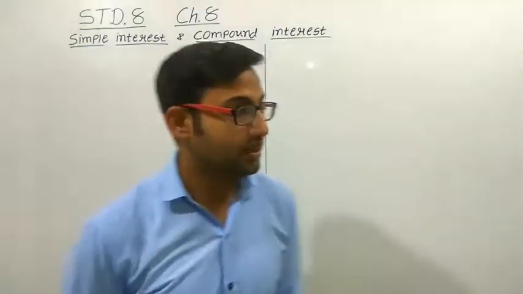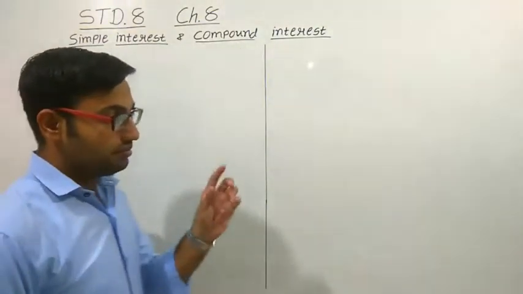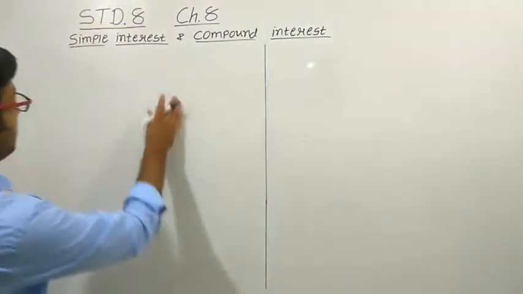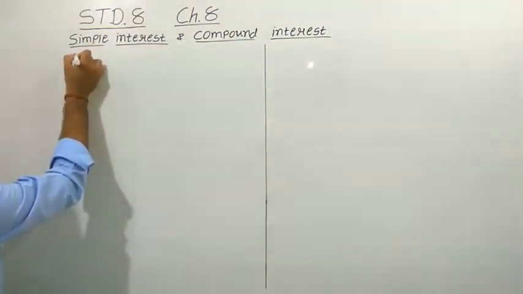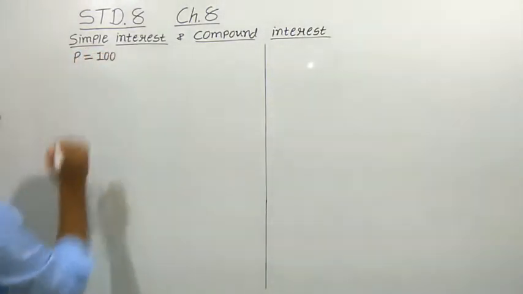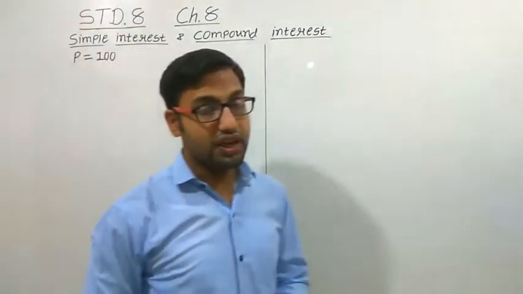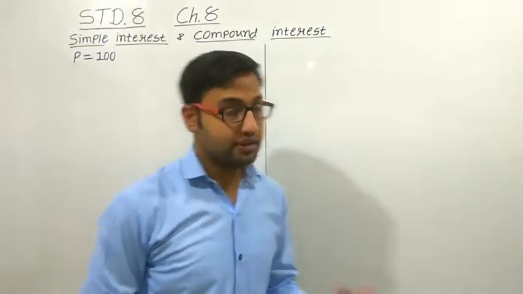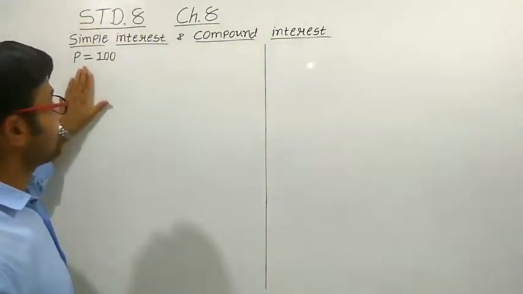So let us start. We will start by taking some amount of money. Let us take 100 rupees. We call this money, whatever you are taking from the bank, the principal amount.